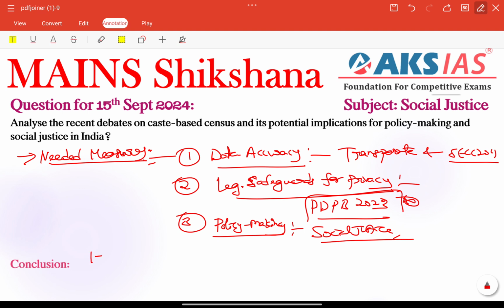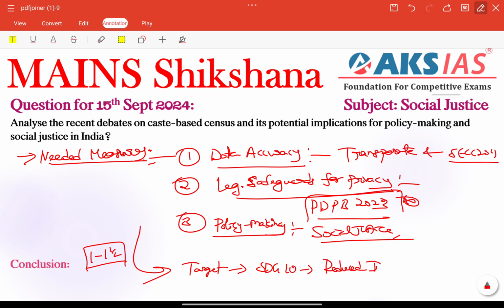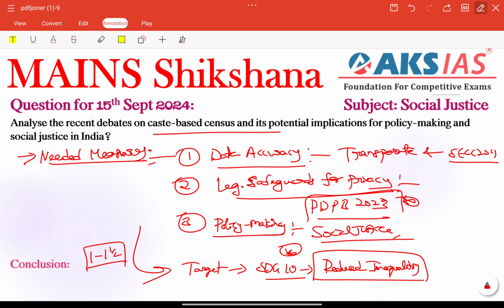So in the conclusion part, we can connect a 1 to 1.5 line futuristic note. In the futuristic note, if we follow the above measures, we can achieve something, right? So here the target we can connect is SDG 10, reducing inequalities. Very important. Ensuring that all citizens, regardless of caste, enjoy equal opportunities for growth and prosperity. That is the very important thing we are connecting, right? So this is the perfect approach and structure according to the demand of the question, right?